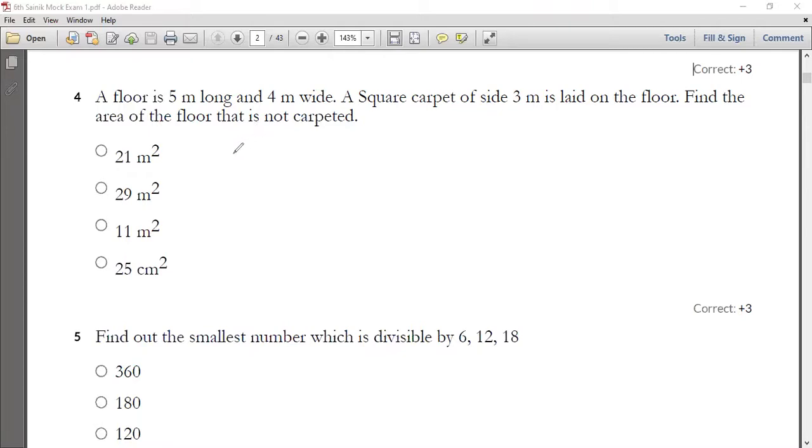You have to find the area of that floor. Let me go with the solution. Area of floor not carpeted is equal to total area of floor minus area of carpet.